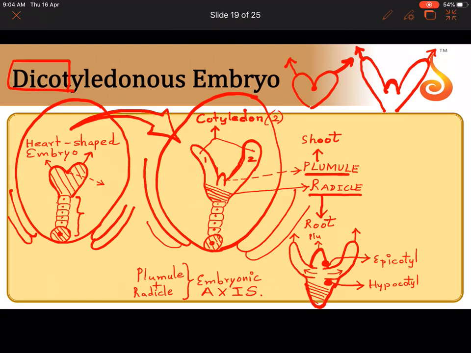And what is this mound above? This is the plumule. And what is this shaded portion below? This is the radicle.